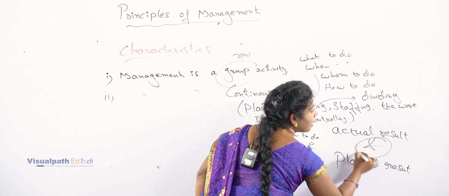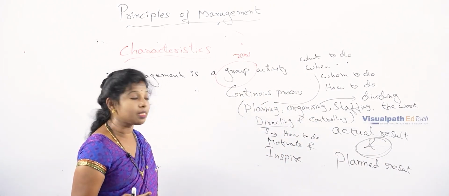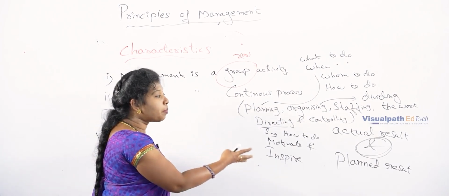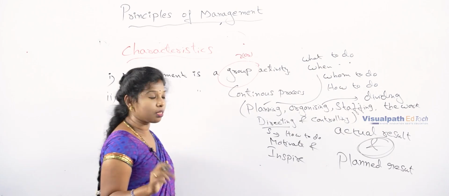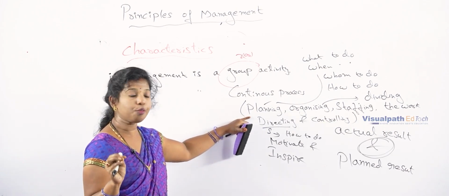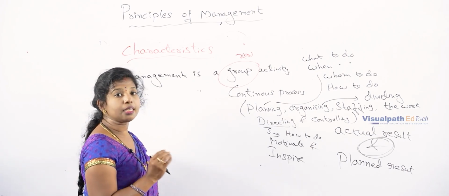So we have to correct these deviations, which means we have to find out the differences that have occurred between the planned result and the actual result. So this is a continuous process. Compulsorily, we have to take care of 5 things, that is planning, organizing, staffing, directing and controlling.